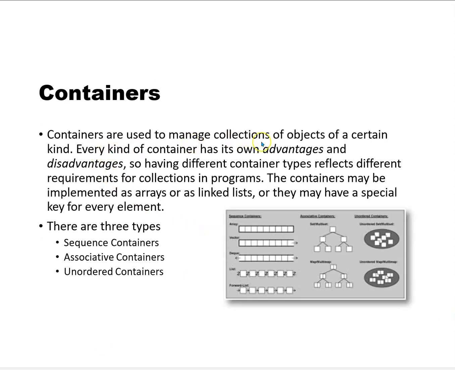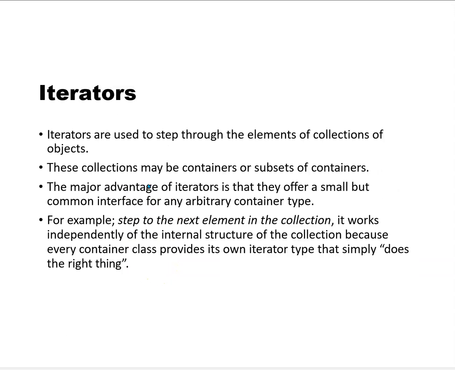So, containers are used to manage collections of objects of a certain kind. Every kind of container has its own advantages and disadvantages. So having different container types reflects different requirements for collections in a program. The containers may be implemented as arrays or linked lists or have something else behind the scenes. There are three major types of containers in STL: sequence containers, associative containers, and unordered containers.